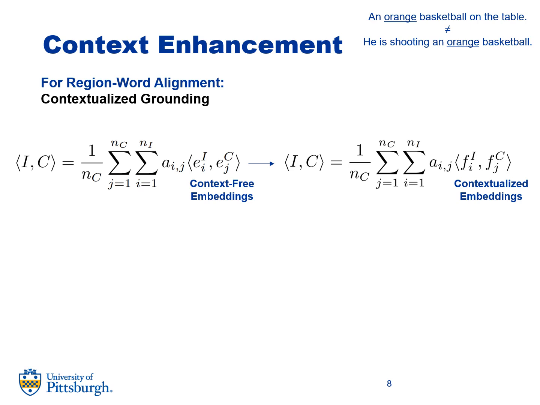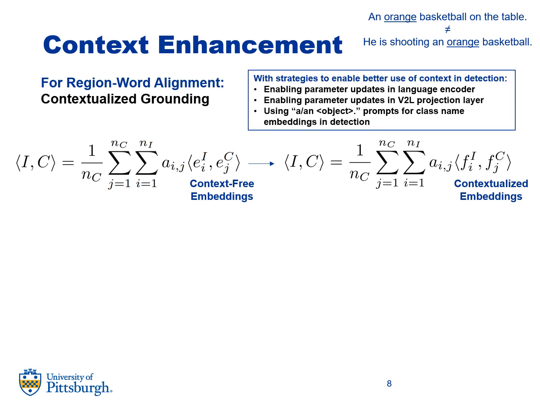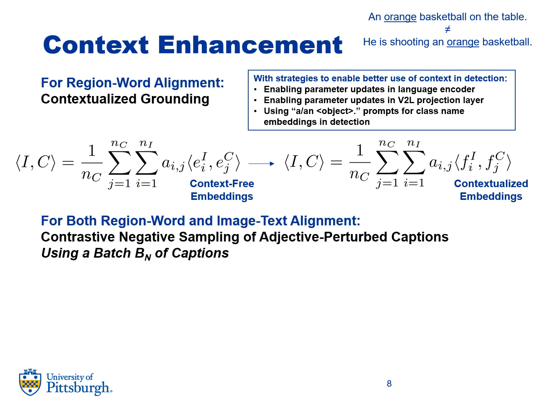We find that this contextualization is non-trivial and therefore explore a training recipe in order to enable effective use of context. The recipe includes making sure the language encoder and vision to language projection layer are adequately updated, as well as using prompts and detection. Second, for both alignment mechanisms, we propose contrastive negative sampling of adjective-perturbed captions.